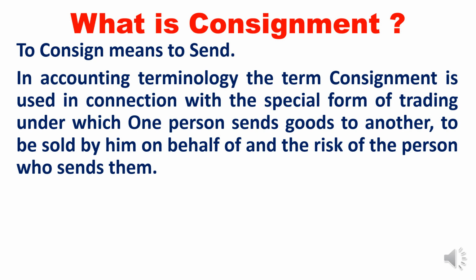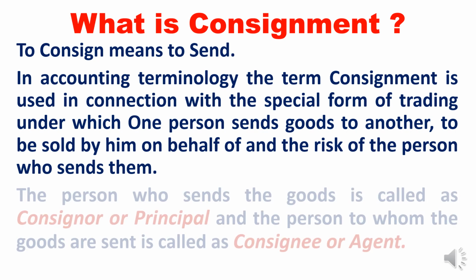So what it says is, one person sends the goods to another person to be sold by him on behalf of and at the risk of the person who sends the goods. In the sense that the person who is sending the goods will be the absolute owner. He will bear the risk as well as loss. The person who is selling the goods is only an agent who will facilitate the process of sales.